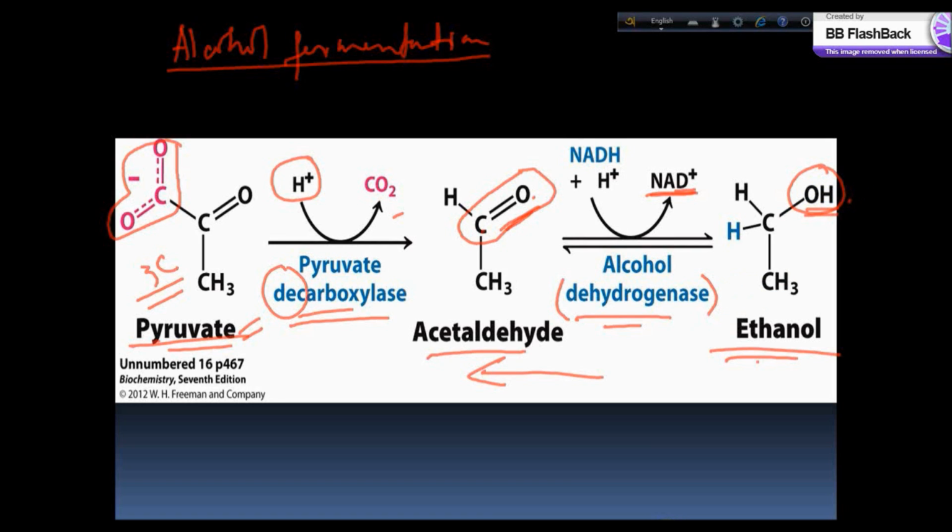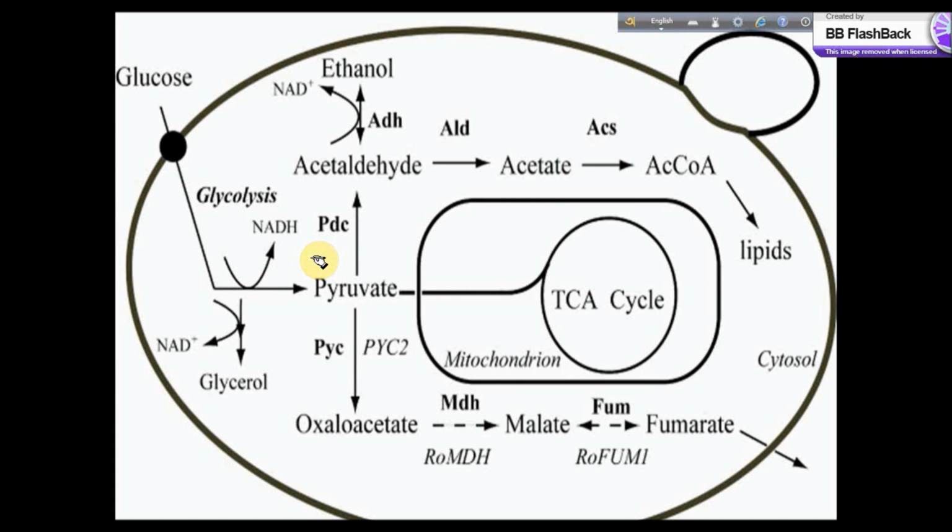So if we want to take an overview, after glycolysis, this glucose produces two molecules of pyruvate. Now this pyruvate produces acetaldehyde by pyruvate decarboxylase, and this acetaldehyde again produces ethanol by alcohol dehydrogenase.